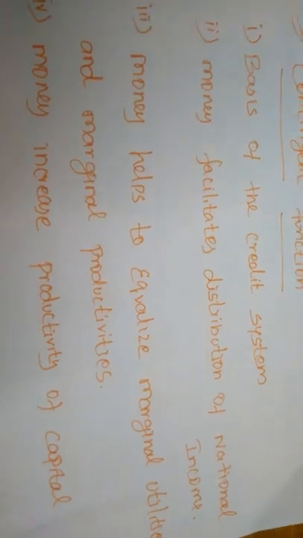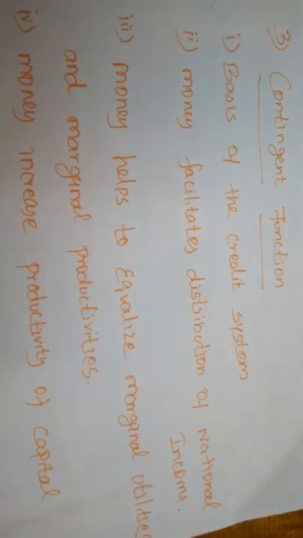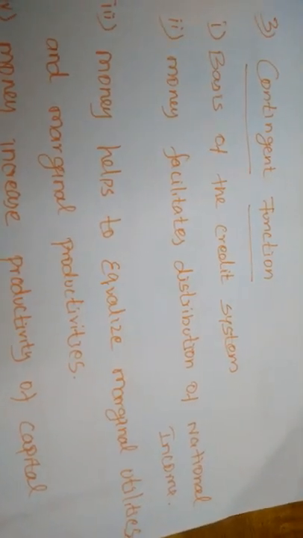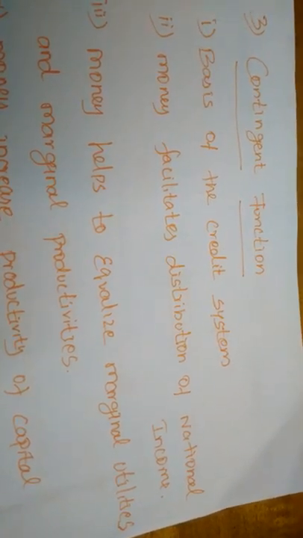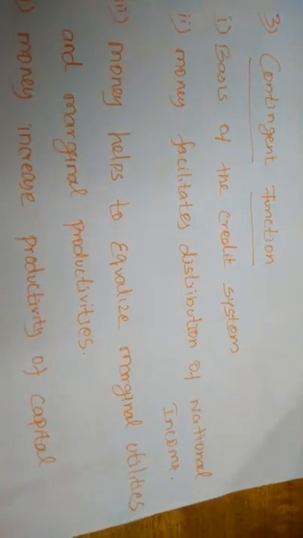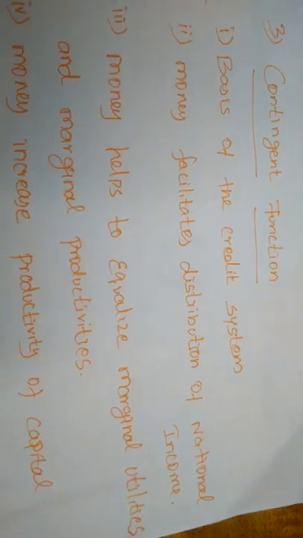Next, money facilitates the distribution of national income. Distribution of national income means that income is distributed to the factors of production in the form of money. Land, labor, capital, and organization normally get it in the form of wage, rent, profit, and other things. But in the barter system there were no facilities for distributing the national income.